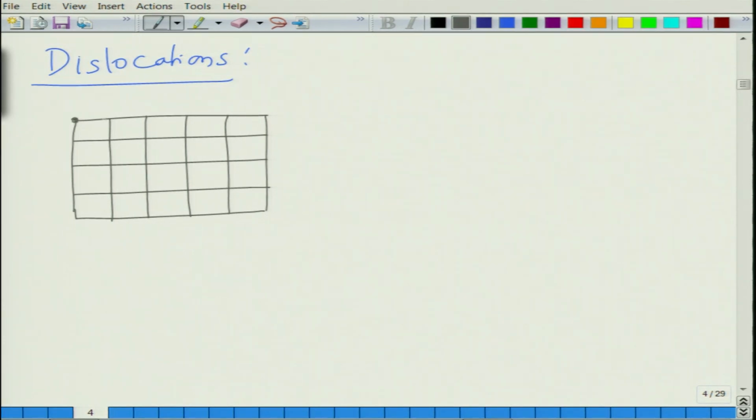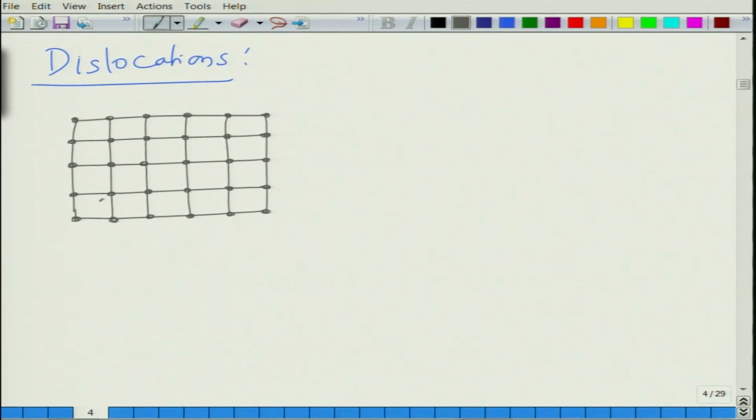So, you have atoms at various positions. These are the atoms sitting in a lattice.